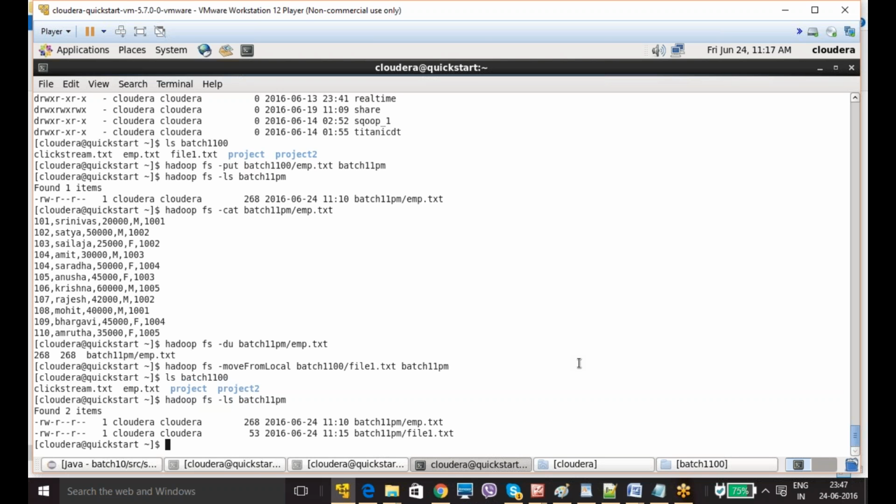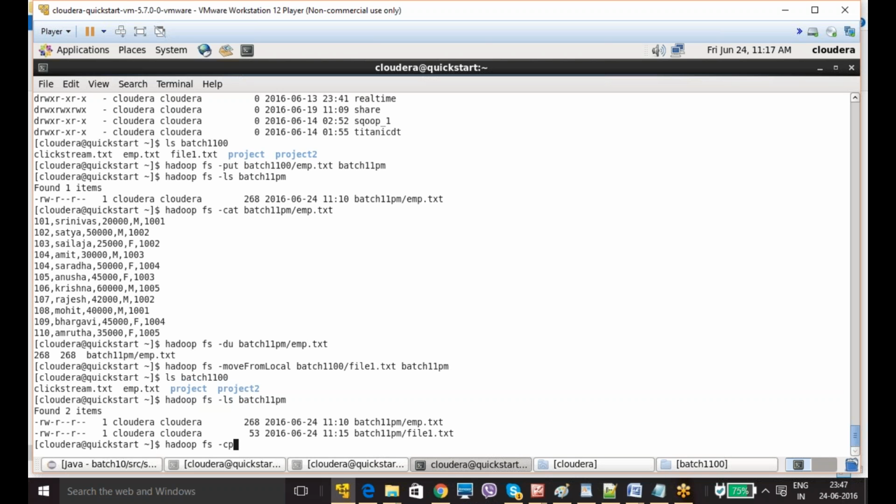Now here it is not like that. It is the same thing, hadoop fs -cp. I already used the cp command within the Linux system, within the Linux directories, to copy data from one directory to another directory.